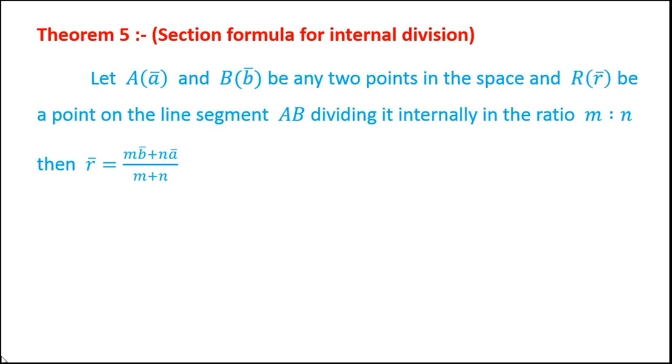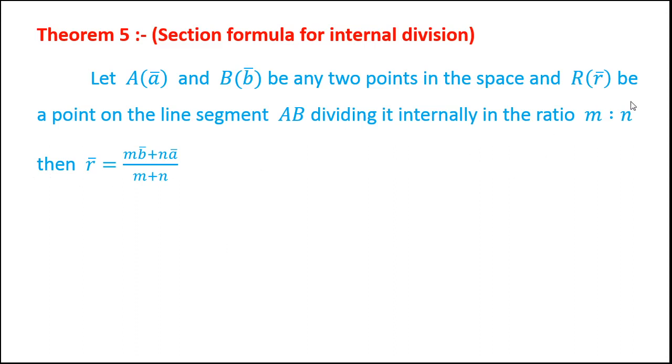What is the statement of section formula? Let point A with position vector A bar and point B with position vector B bar be any two points in the space, and R bar be a point on the line segment AB, dividing it internally in the ratio m:n.